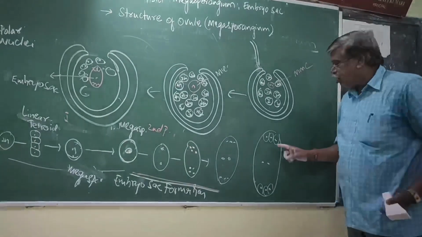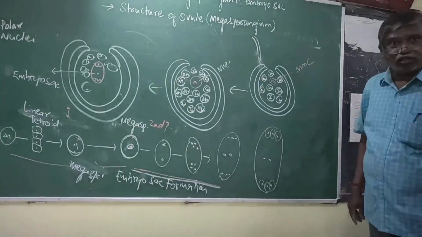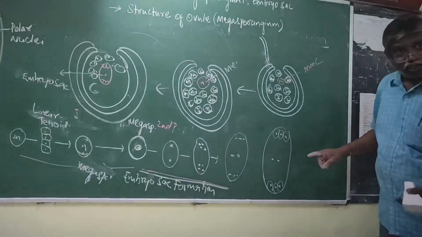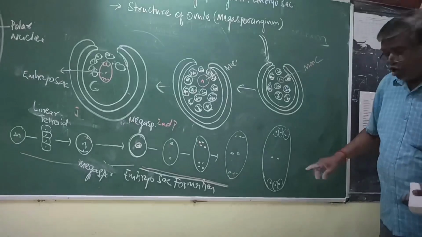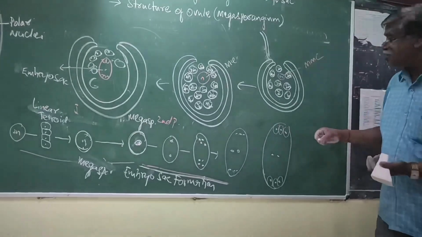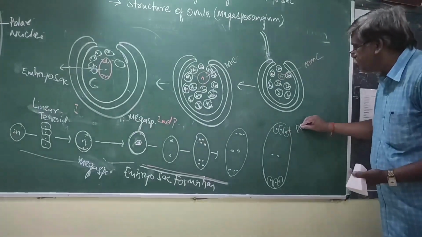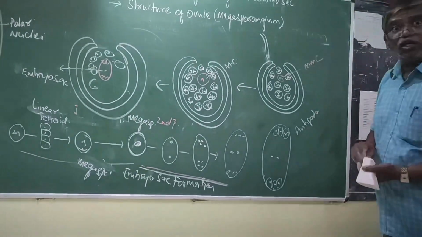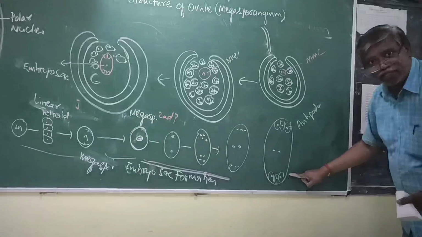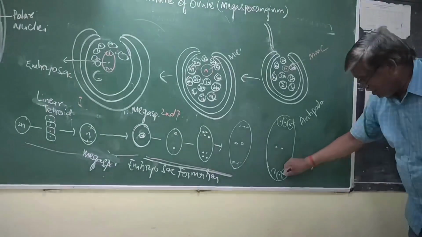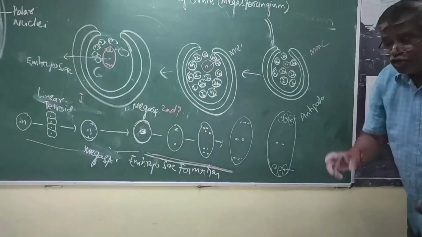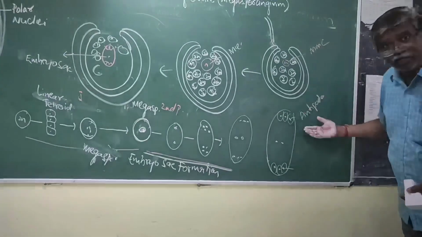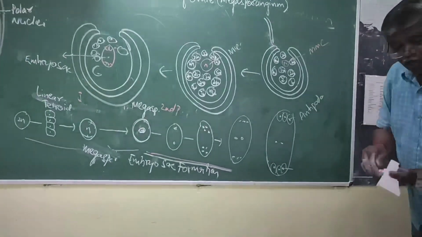Now, what is this? How many cells? 3 cells. A set of 3 cells. A set of 3 cells. One end is called antipodals.